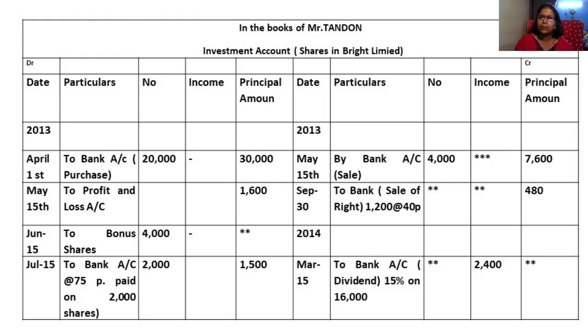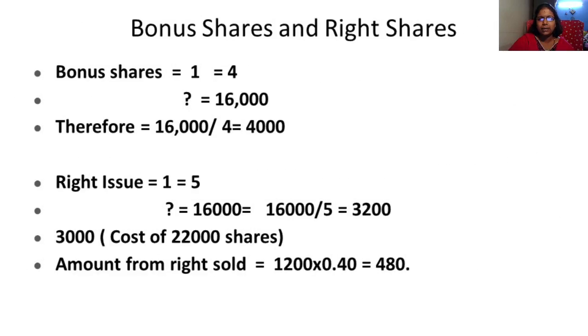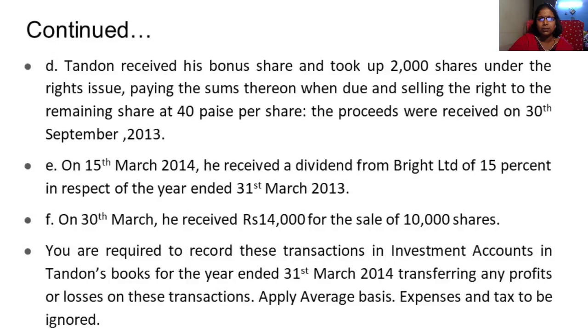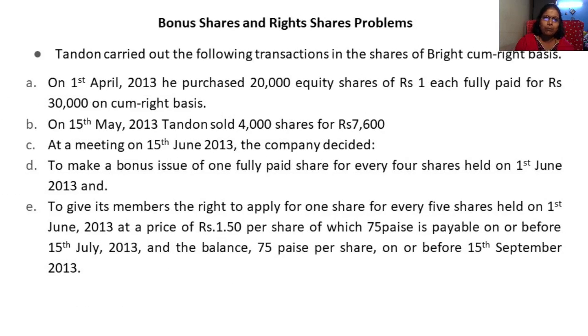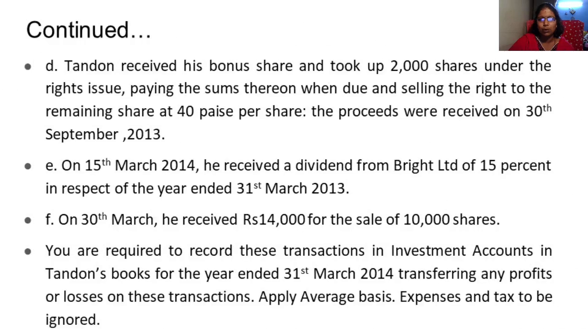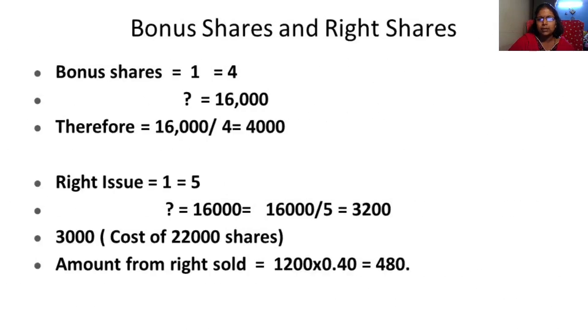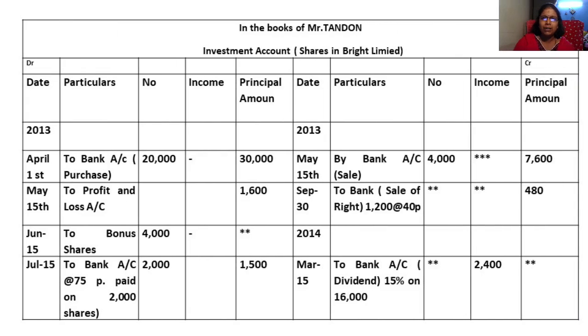20,000 shares, and how much is it purchased for? 30,000. Okay. Next, if you look at the problem, after April you have May. In May, 4,000 shares he sold for 7,600. Profit is there, right? So whenever he is selling, it will come on the credit side.